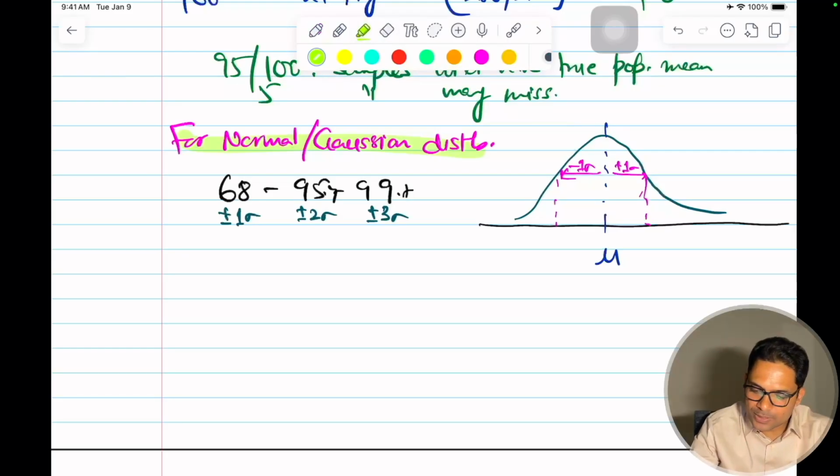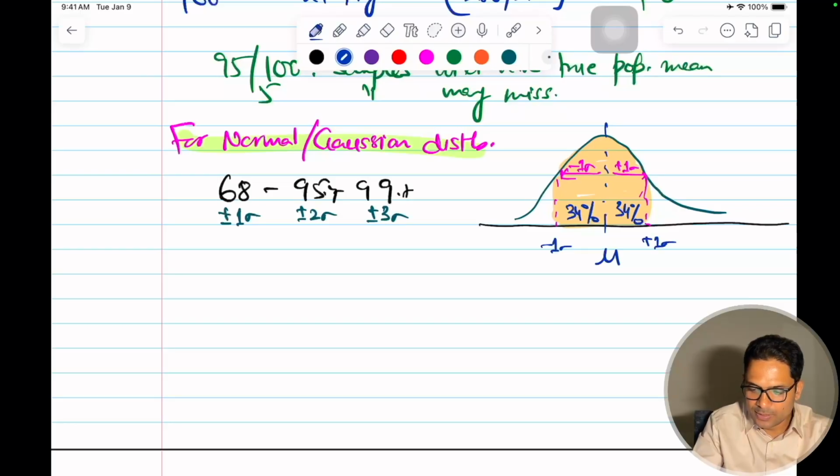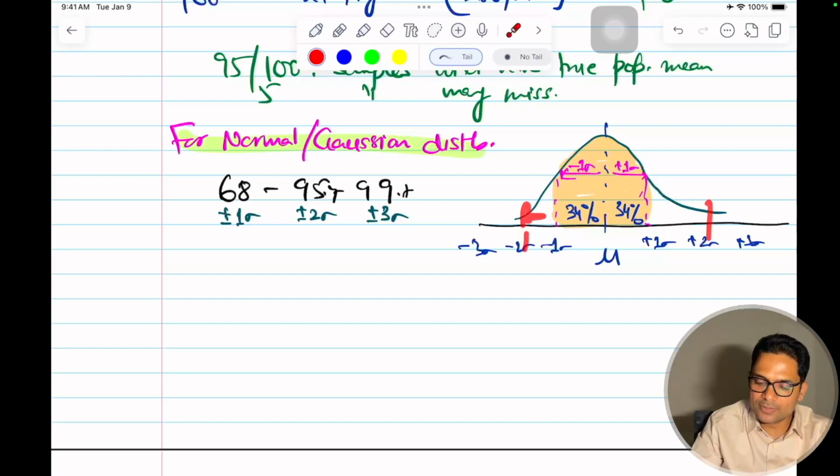So 68% of my data will lie here, that is 34% here and 34% on the other side, because this is symmetrical. This is minus 1 sigma, this is plus 1 sigma. Similarly, if you go minus 2 sigma till plus 2 sigma, and then this will be plus 3 sigma here, and this will be minus 3 sigma. So till here, this value will become 95, this complete graph, and then till here it will become 99.